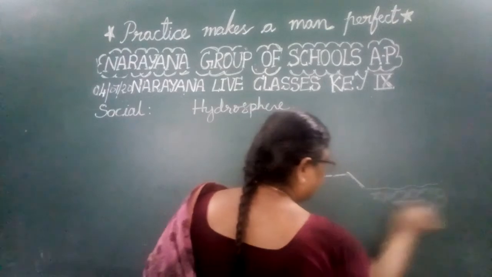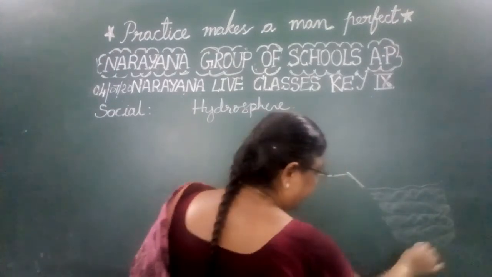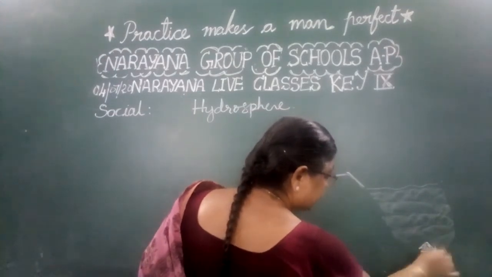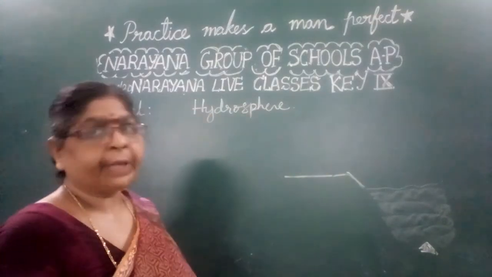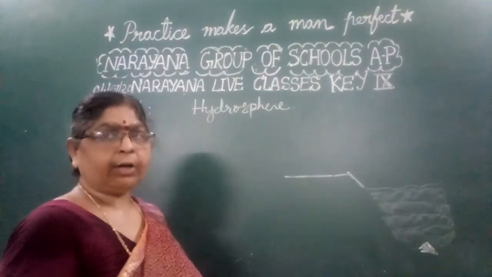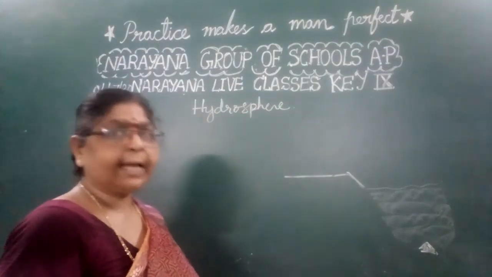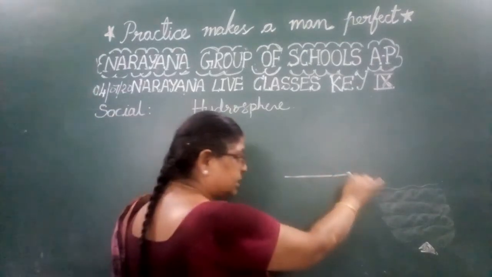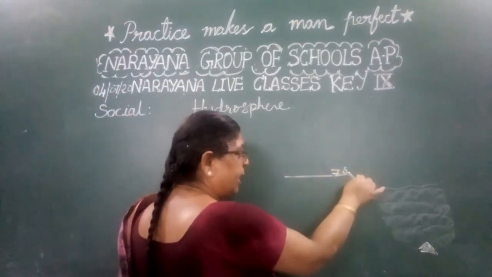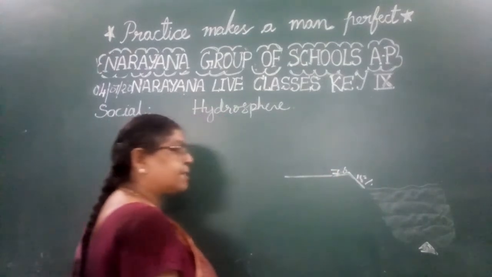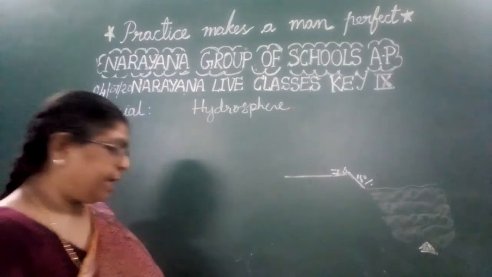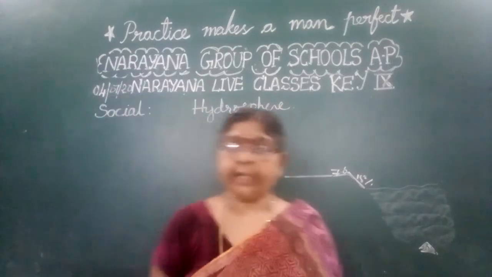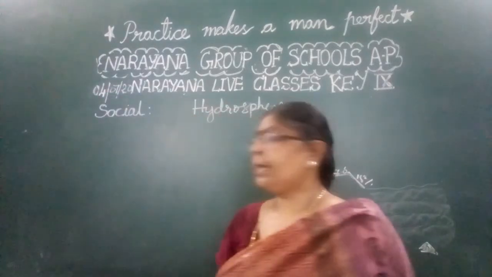And this is the abyssal plain. And in that, if you have any deep scar, that is called the trenches. So that is correct only. Trench means ocean deeps, that is correct. The area occupied by the continental shelf is 7.6% and continental slope is 15%, and the next one is abyssal plain. What percent have they given? 78.8%.